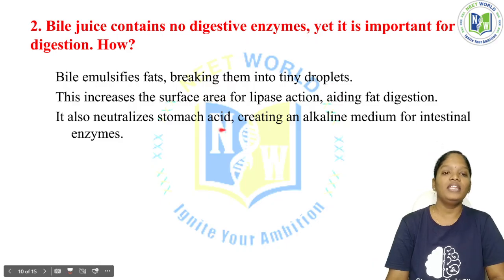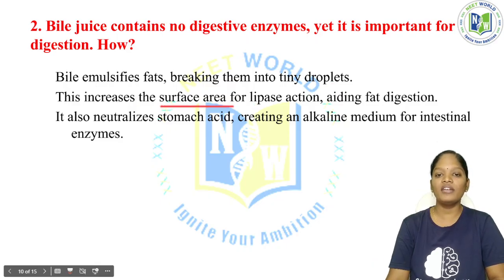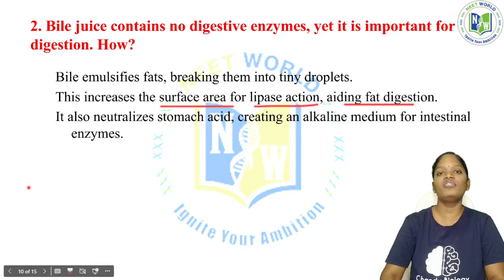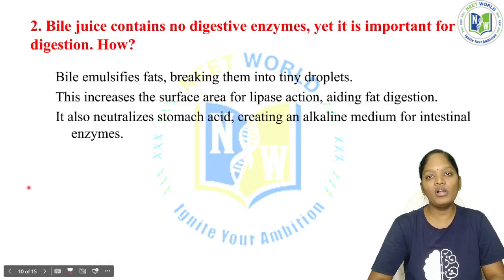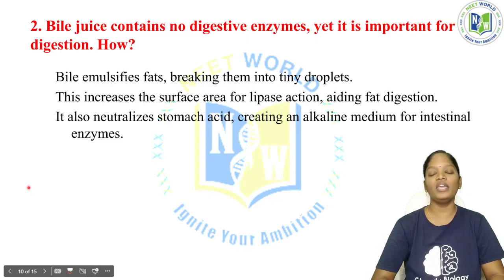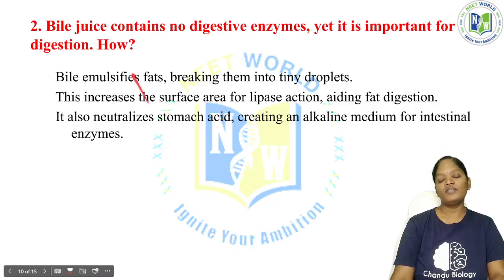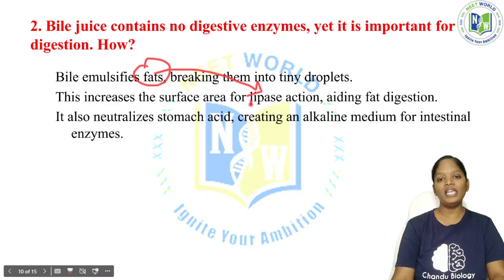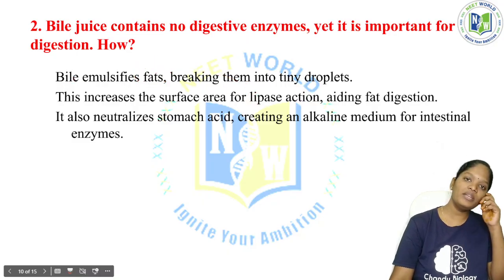Okay, see here. Next, this increases the surface area for lipase action, aiding fat digestion. See here, the enzyme involved in digesting proteins is protease. The enzyme involved in digesting carbohydrates is salivary amylase. The enzyme involved in digesting lipids or fats is lipase. Fat can be easily digested by lipase, but why does it have to be emulsified by the bile?